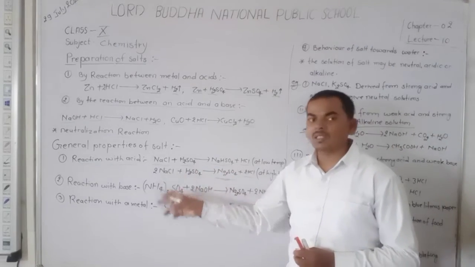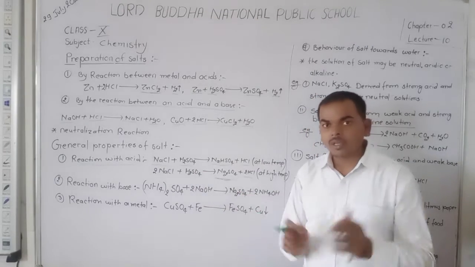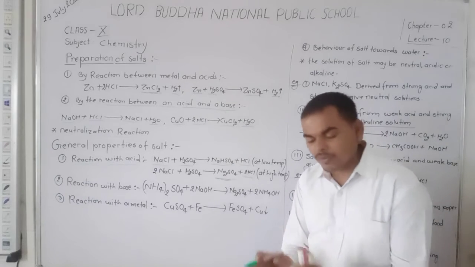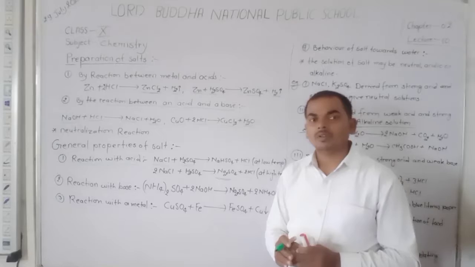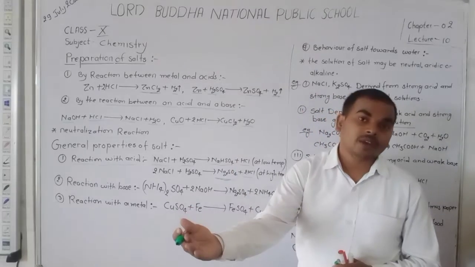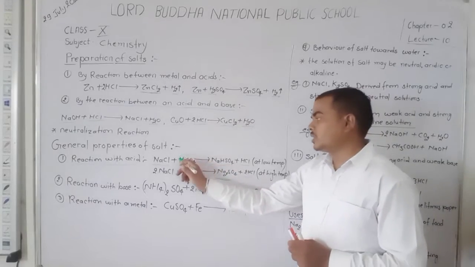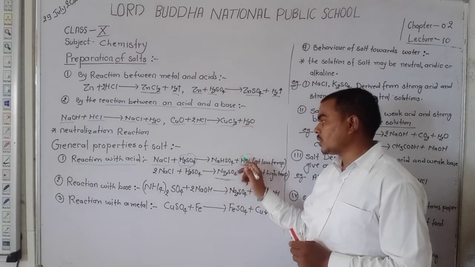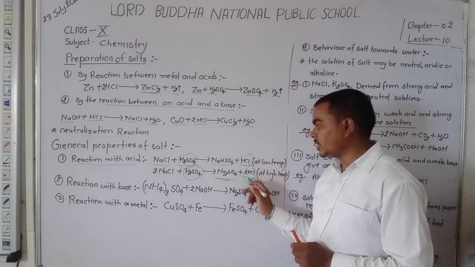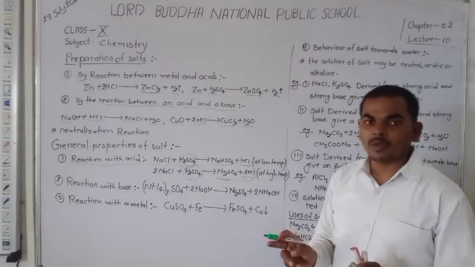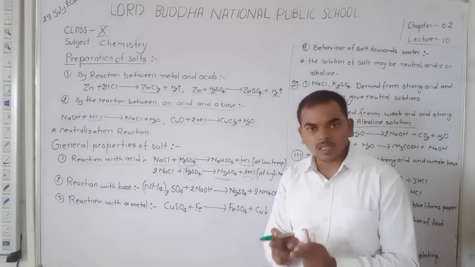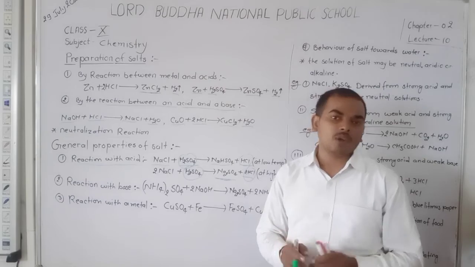When we react a salt with acid, it confirms that it forms salt and another type of acid. Like here sulfuric acid reacts with the salt and forms another type of acid, that is hydrochloric acid. So always remember, when a salt reacts with the acid, it forms salt and another type of acid.